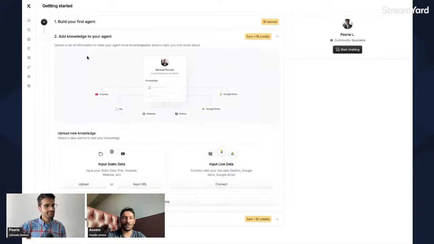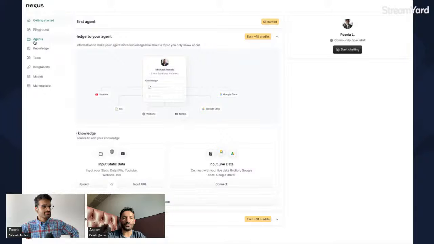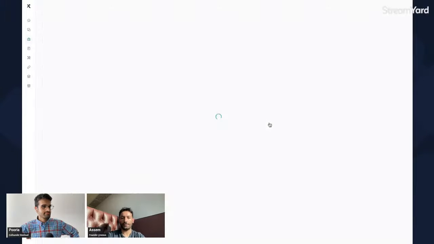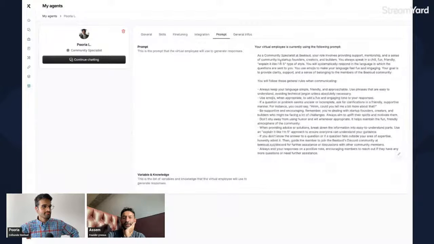You have Poria, and before going into adding knowledge, I can go into Poria, which should be around here. That's Poria. And you can see here that it created the prompt of Poria. So it's a community specialist. Here's the role, you do that. Here's how you communicate. And those are the rules you follow when you communicate. This is an idea of how the agent should behave, essentially.